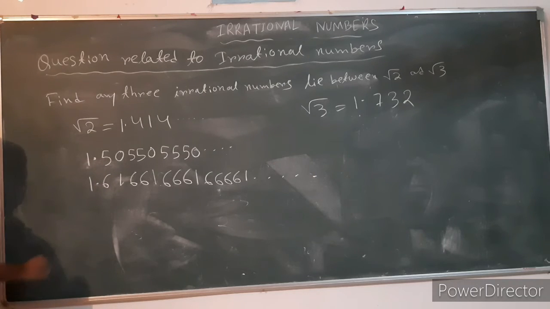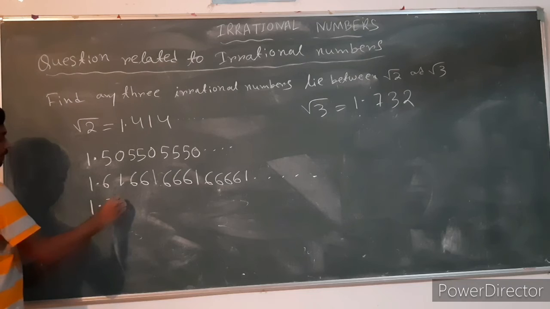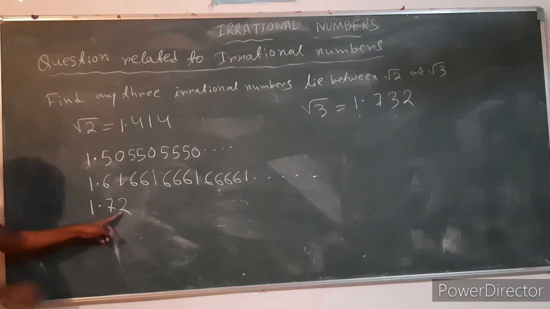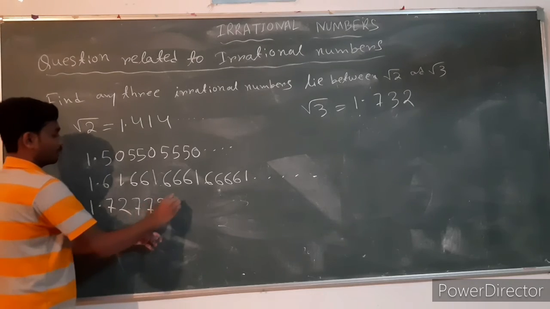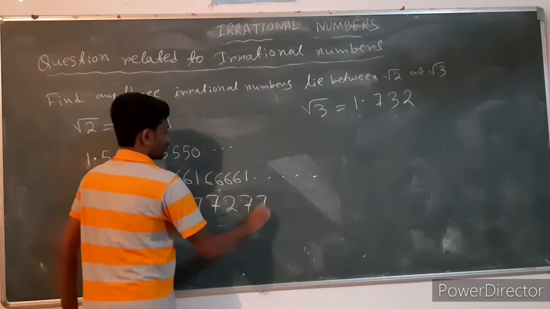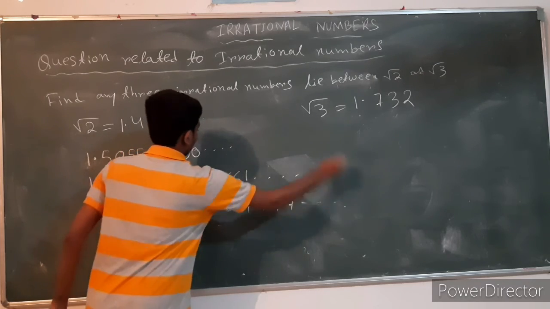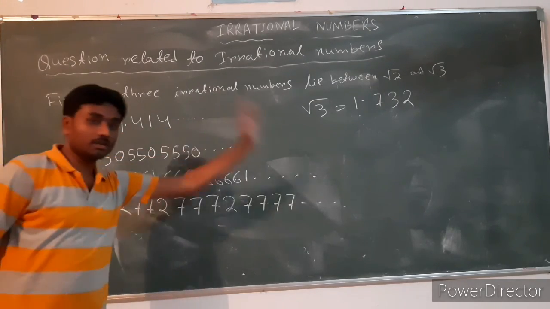Next we select a number 1.72, where 2 is fixed, then 7 repeated 2 times, 7 repeated 3 times, next 7 repeated 4 times, and so on. So these are the three irrational numbers which lie between root 2 and root 3.